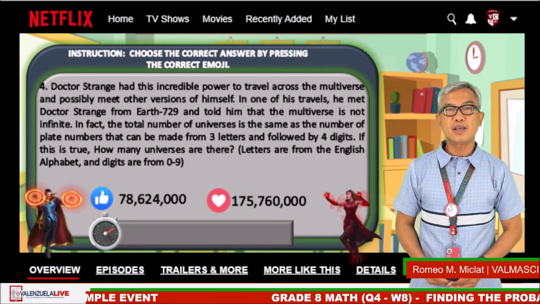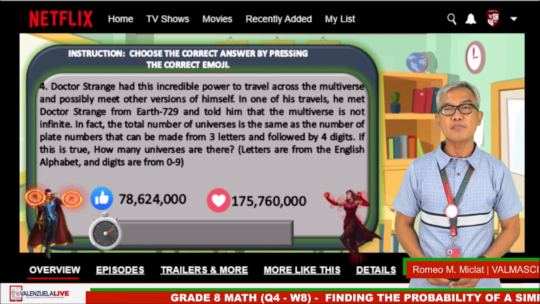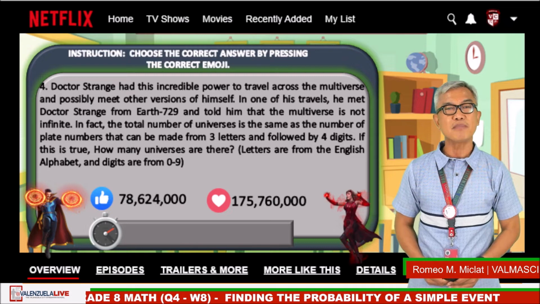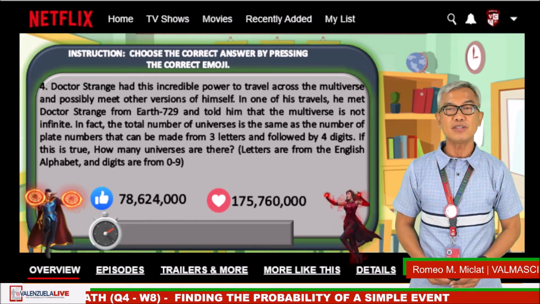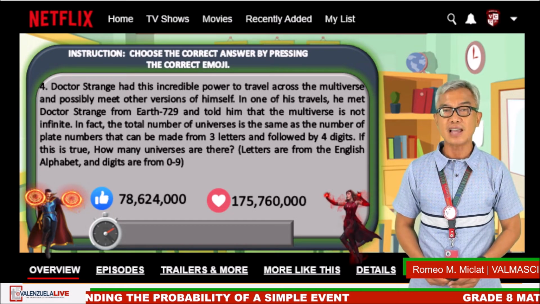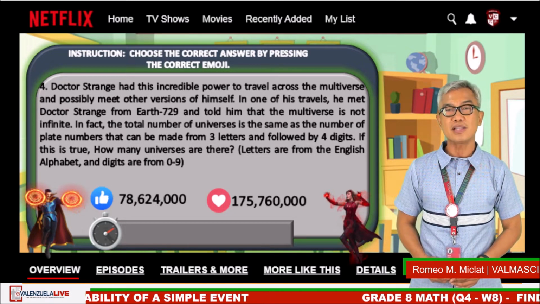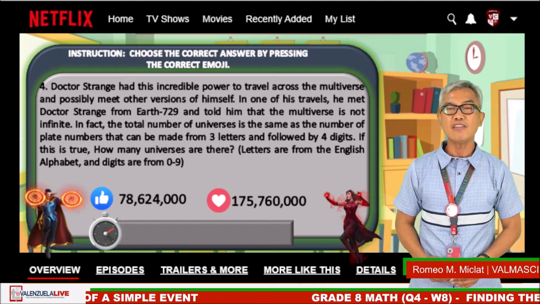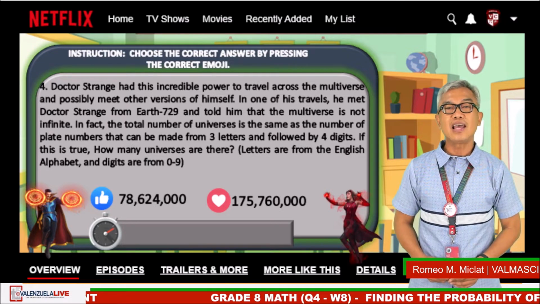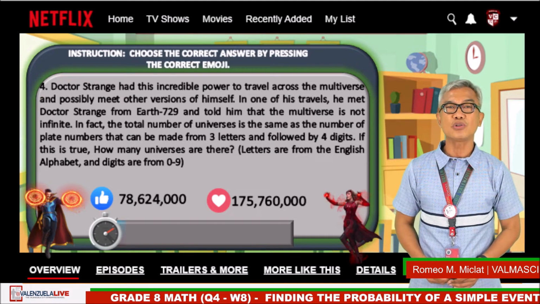For the last problem, Dr. Strange had this incredible power to travel across the multiverse and possibly meet other versions of himself. In one of his travels, he met Dr. Strange from Earth 729 and told him that the universe is not infinite. In fact, the total number of universes is the same as the number of plate numbers that can be made from 3 letters and 4 digits. If this is true, how many universes are there? Letters are from the English alphabet and digits are from 0 to 9.